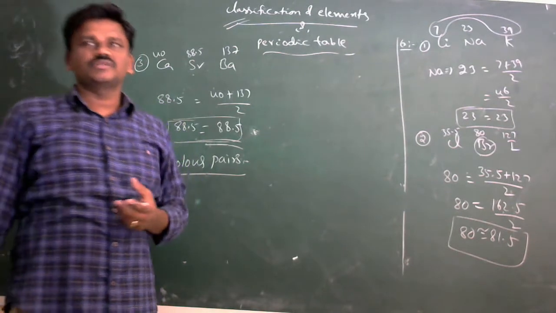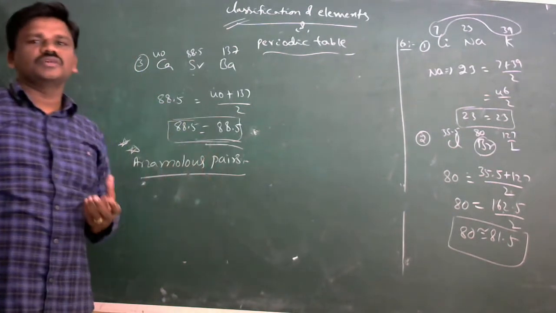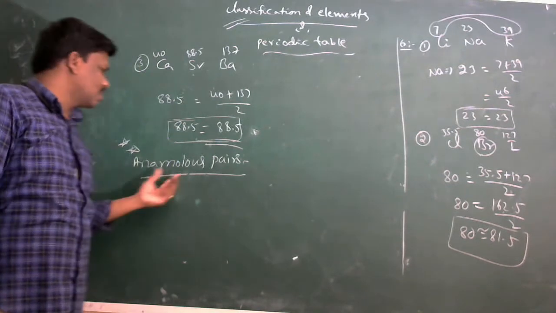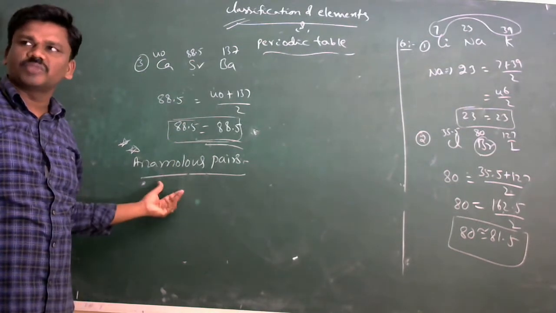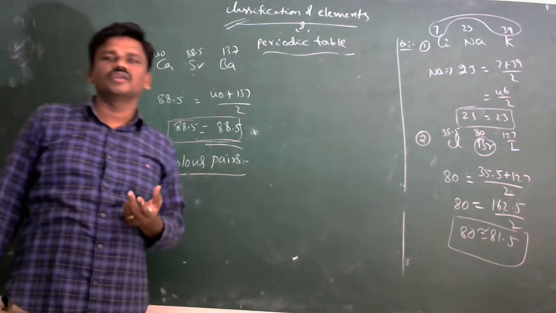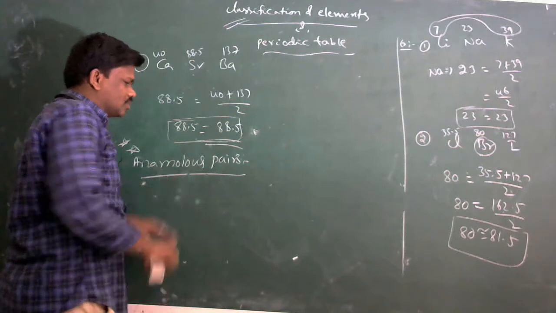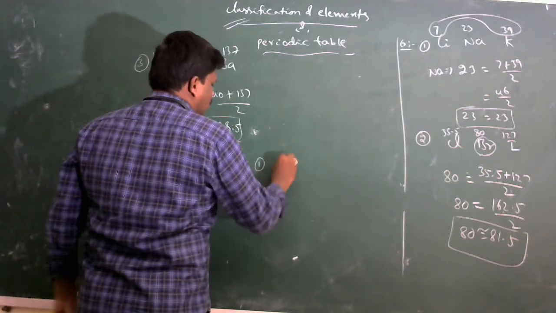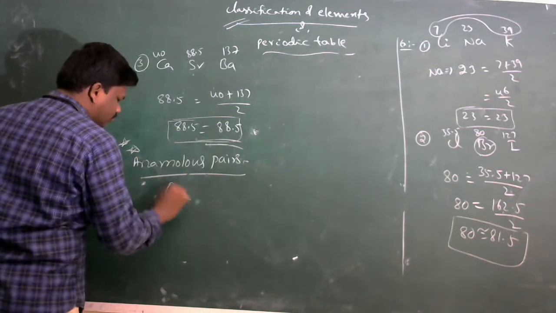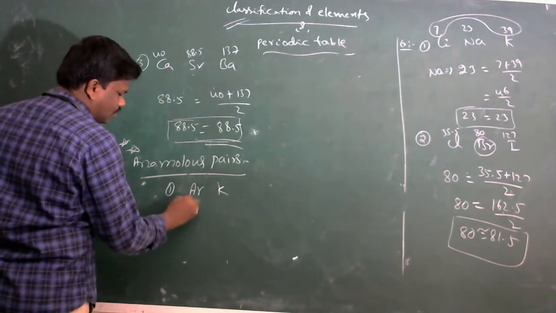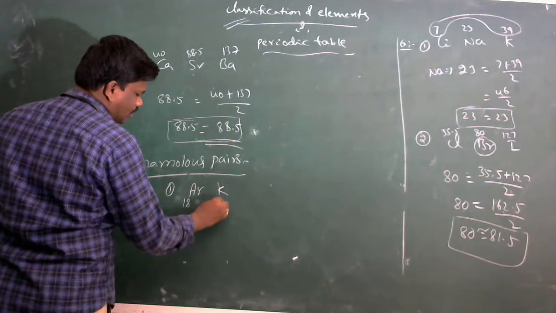In some cases, atomic number increases but atomic weight decreases, and these pairs act as anomalous pairs. For example, argon and potassium. Here the atomic number of argon is 18 and of potassium 19.